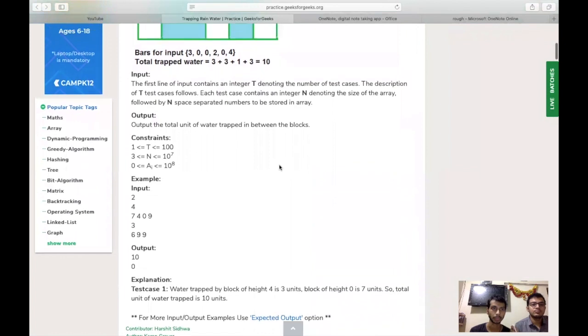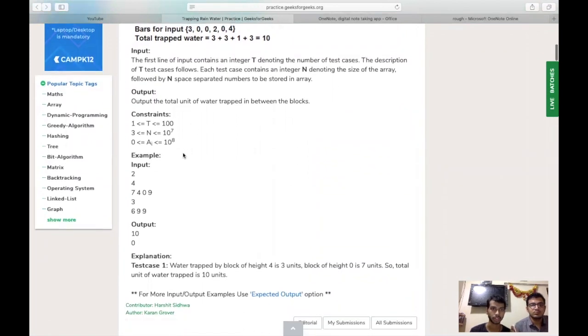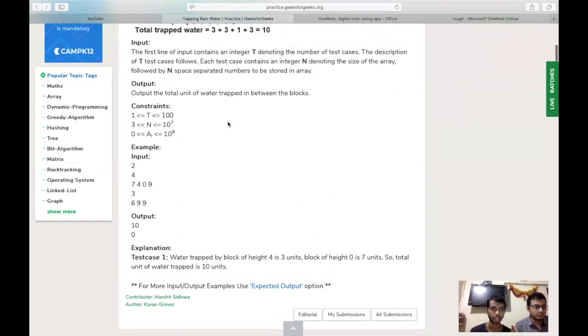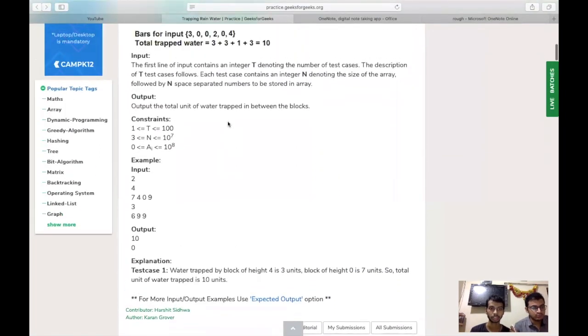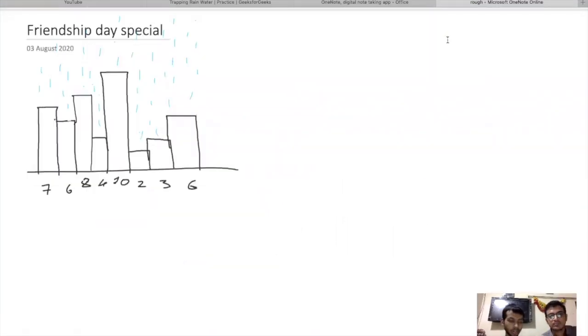Firstly, we just read the problem. This is the input constraint. We have the number of test cases. The constraints were very high, like 10 raised to the power 7, so we have to go with O(n). As I told you, this is the size of the array. 8 is the size of the array, and these are all the array elements. Each array element represents the height of a building.